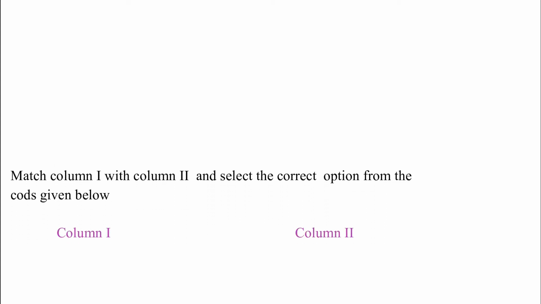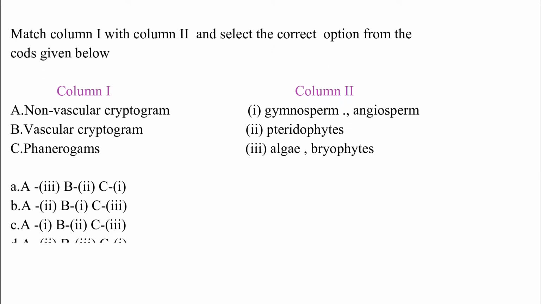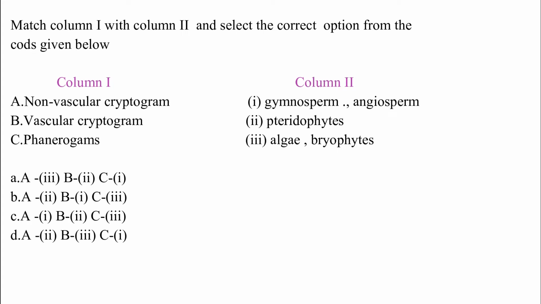Match column I with column II and select the correct option from the codes given below. Column I: A, non-vascular cryptogam. B, vascular cryptogam. C, phanerogam. Column II: 1, gymnosperm and angiosperm. 2, pteridophyte. 3, algae and bryophyte. The correct answer is option A. Non-vascular cryptogams are algae and bryophyte. Vascular cryptogam are pteridophyte, and phanerogams are gymnosperm and angiosperm.